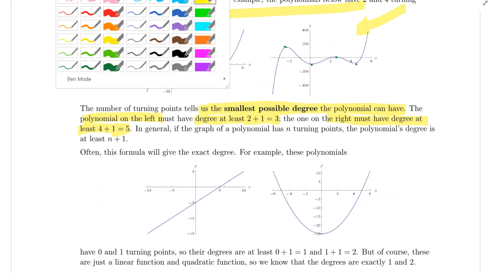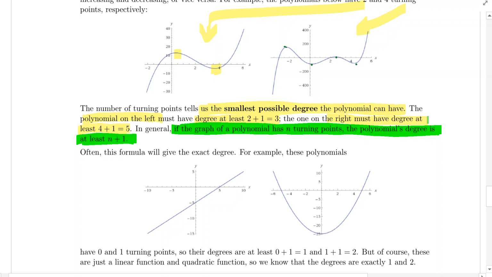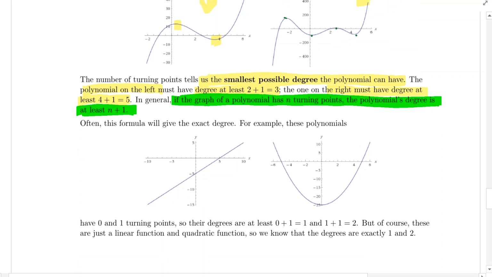So this is what we need to think about. If the graph of a polynomial has n turning points, the polynomial's degree is at least n plus 1. So let's understand what we mean by at least n plus 1. Often this formula gives you the exact degree.